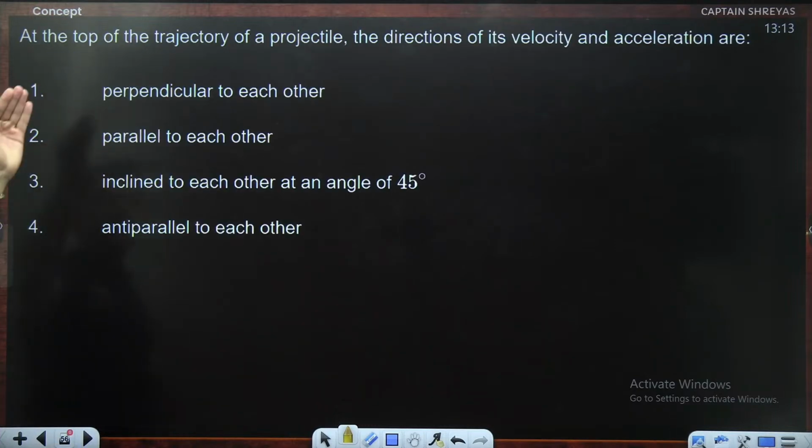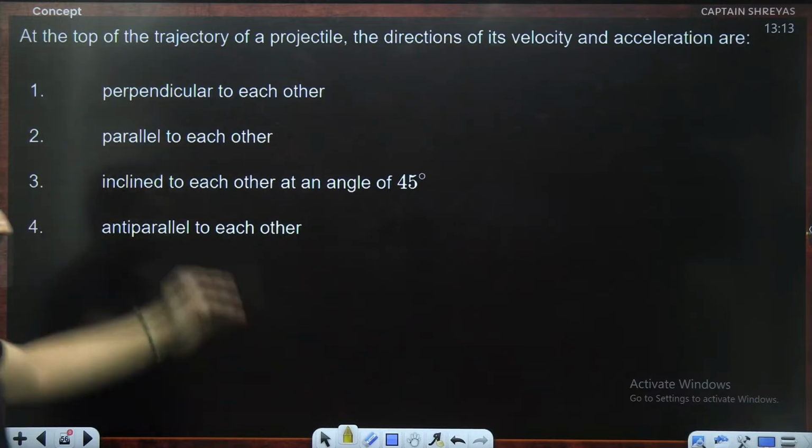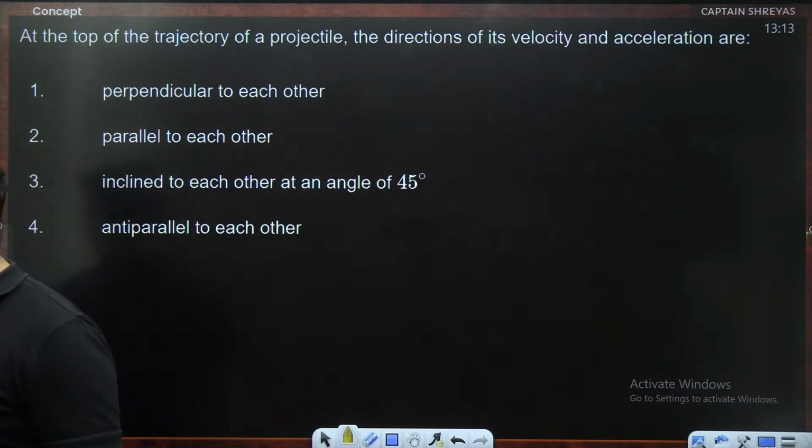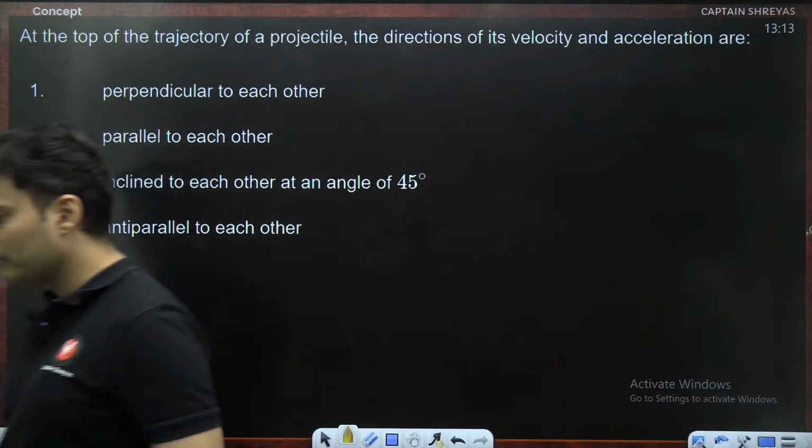Moving on. At the top of the trajectory of the projectile, the direction of the velocity and acceleration are... interesting. I've given you the theory. From that theory, you will definitely be able to get this answer, guys. It's not that difficult. Come on, think about it.